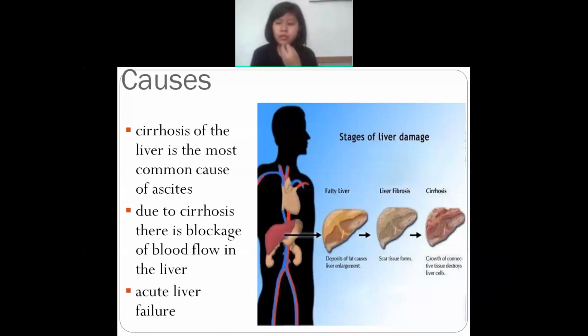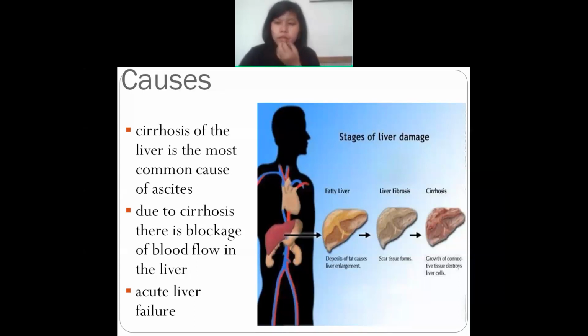In ascites, it mainly affects the internal organs, the visceral organs, which is the liver. The liver is mostly affected, and as a result, ascites occurs. So what happens in the liver? The liver becomes a fatty liver.